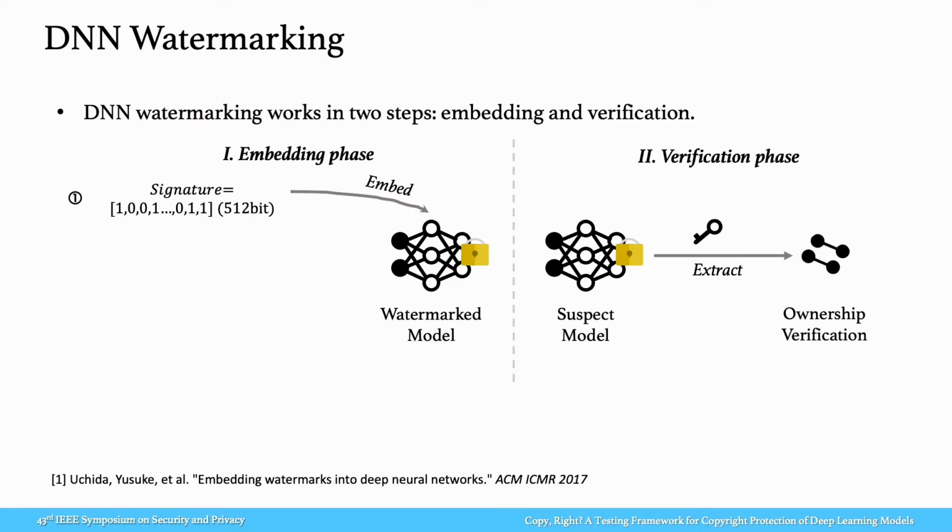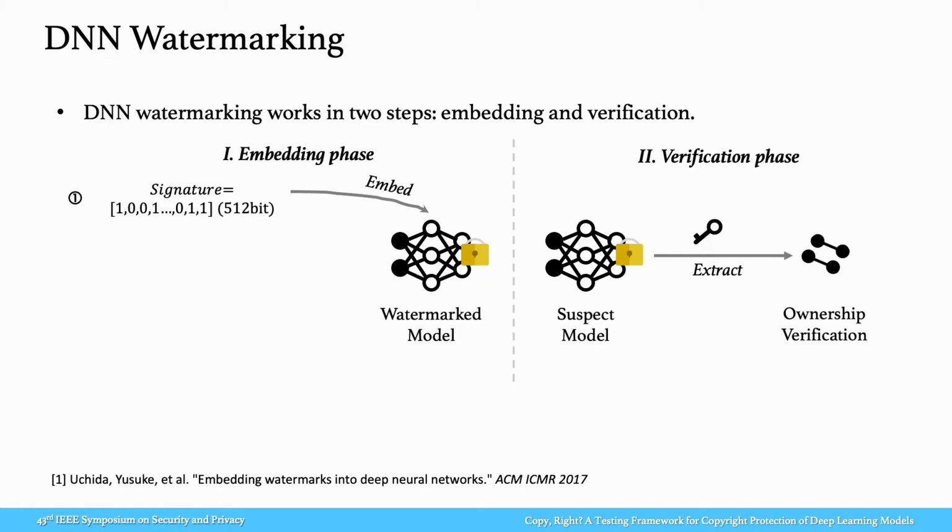A number of watermarking techniques have been proposed to protect the copyright of deep learning models. Similar to traditional multimedia watermarking, deep learning watermarking works in two steps: embedding and verification. In the embedding step, the owner embeds a secret watermark into the model during the training process. Depending on how much knowledge of the model is available in the verification step, existing watermarking methods can be broadly categorized into two classes: white box methods for the case when model parameters are available, and black box methods where only predictions of the model can be acquired.